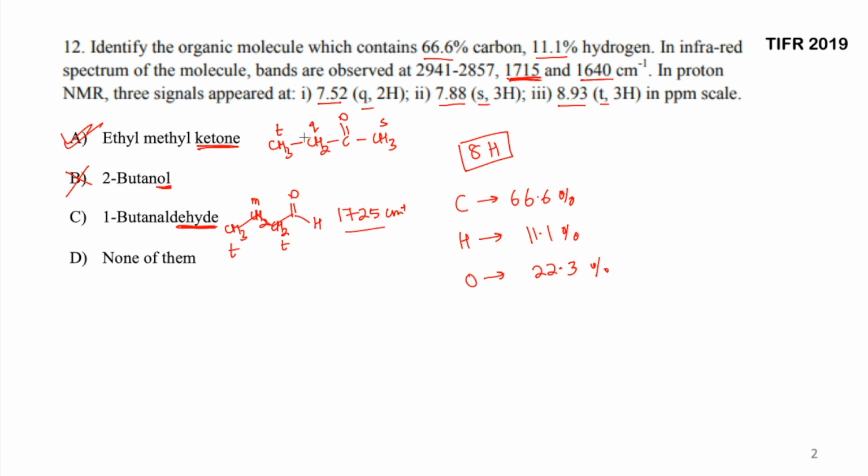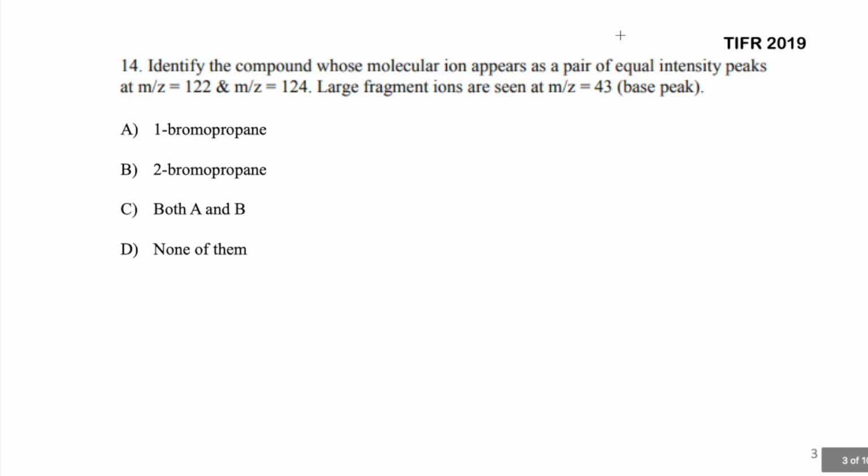All right, let's go to the next question. Okay, again this is from TIFR 2019, and it says identify the compound whose molecular ion appears as the pair of equal intensity peaks at m by z of 122 and 124. Large fragment ion are seen at m by z of 43.